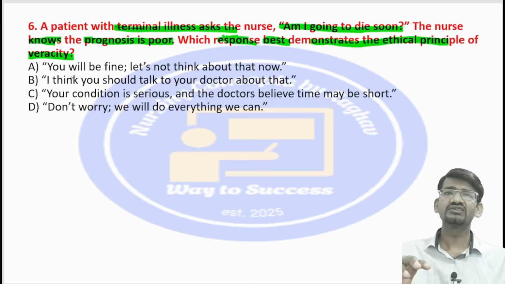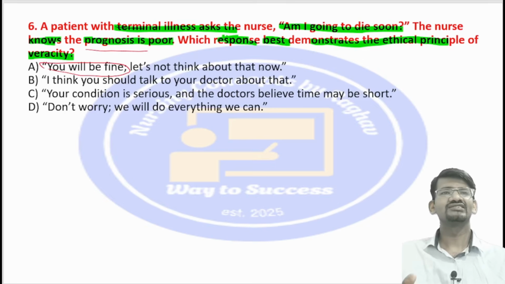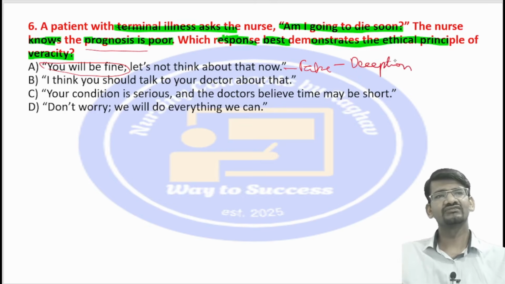So the first option here is, you will be fine, let's not think about that now. So what does it mean, you will be fine? Suppose she tells this, because she knows that the prognosis is very poor, she is giving false information. She is not giving true information. Giving false information is called deception.